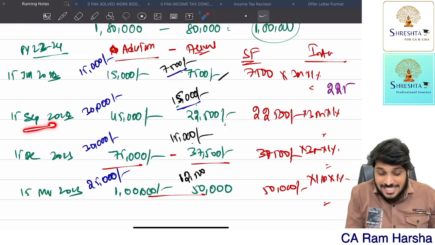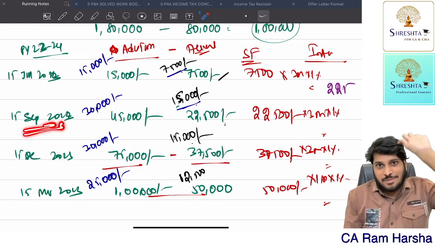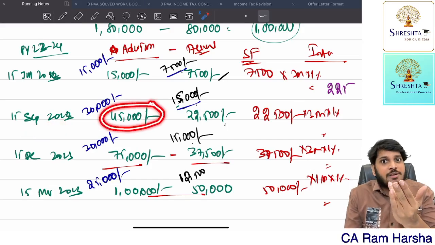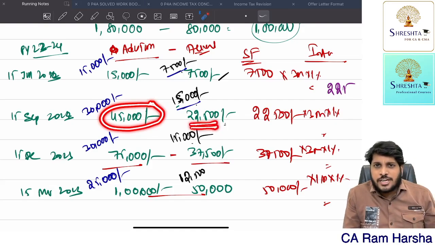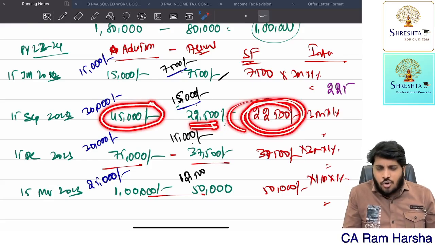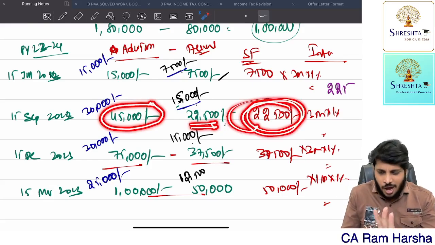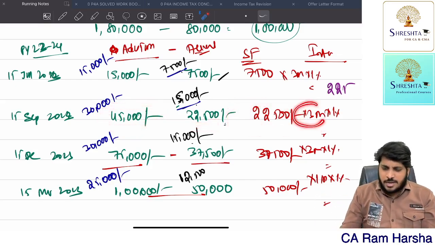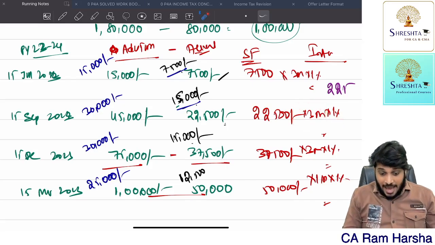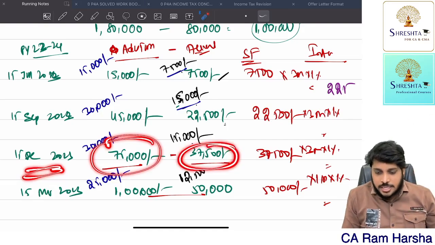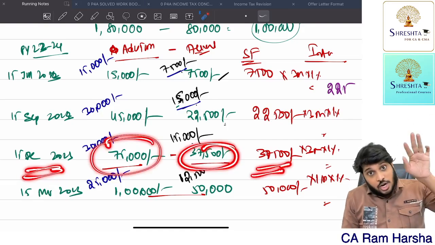We are computing status as on 15th September. As on 15th September, 45,000 you should be depositing. But you deposited only 22,500. As on 15th September, the total shortfall is 22,500. On that, until next December, until the next installment, 3 months, 1%. As on 15th December, 75,000 totally you should be paying. 37,500 only you paid. Total shortfall 37,500.